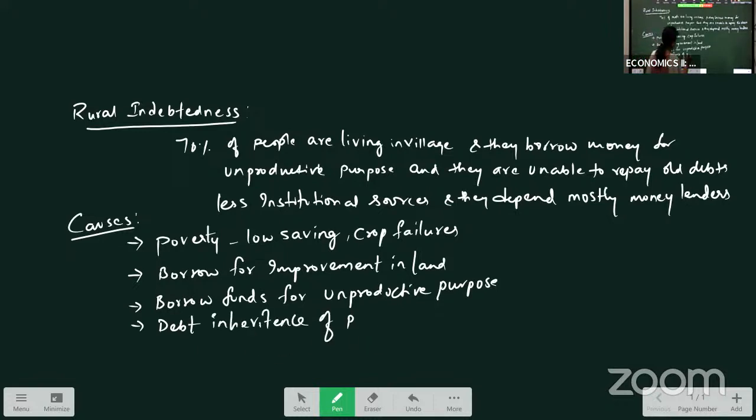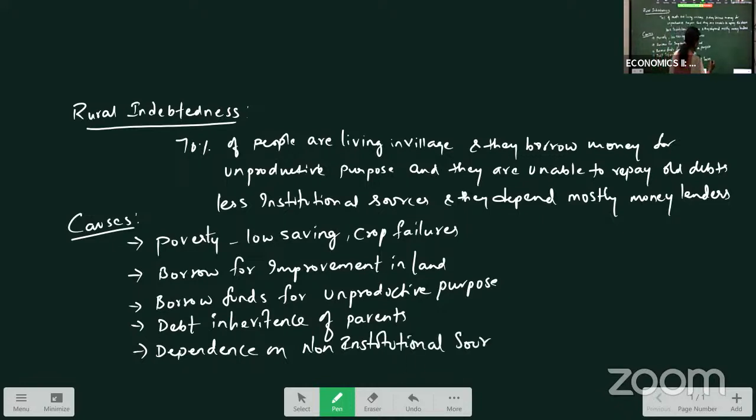Debt inheritance: any debt of the parents or previous generation continues to the next generation, which increases the debt burden on those people. And dependence on non-institutional sources of finance. Who are non-institutional sources of finance? Money lenders, private money lenders.